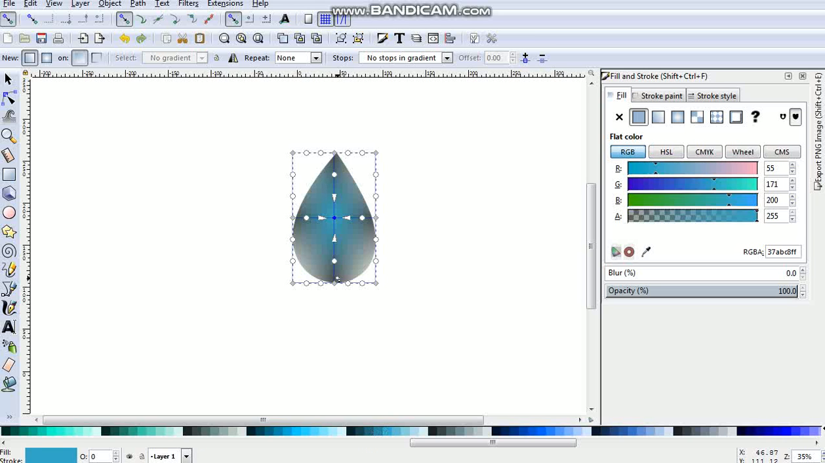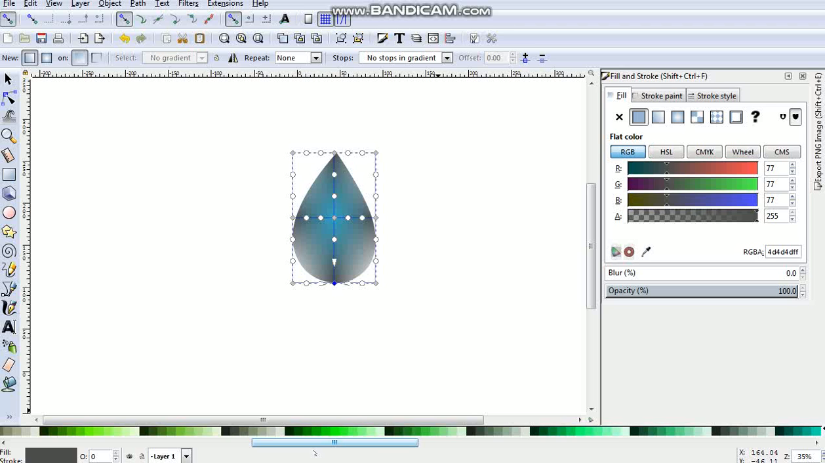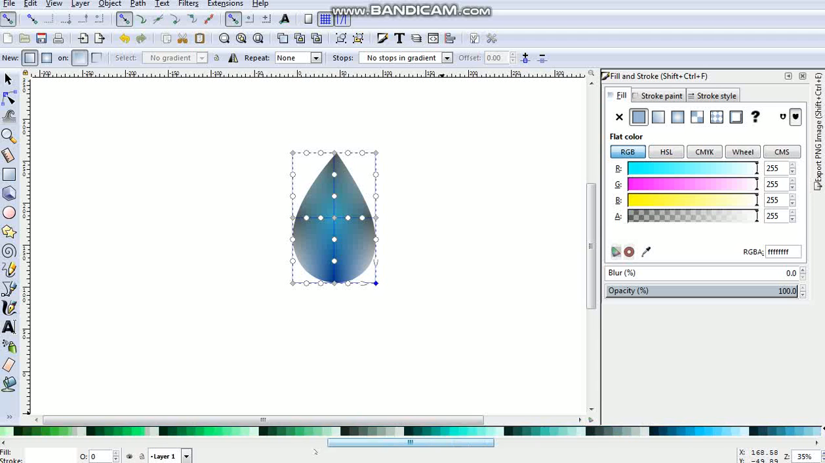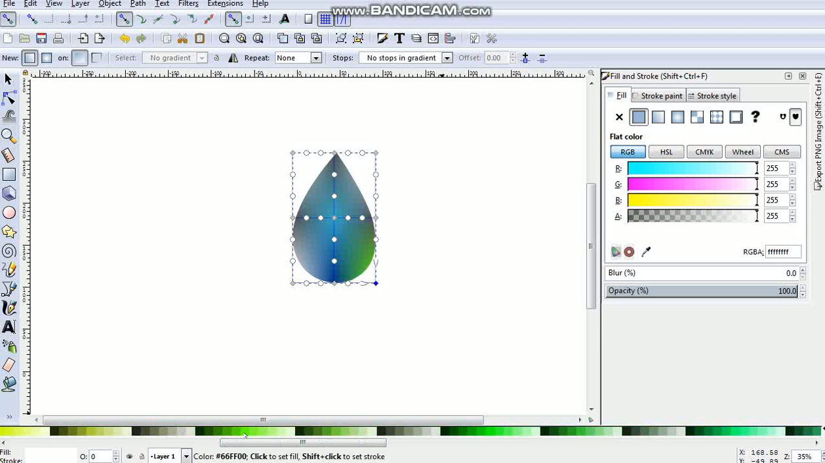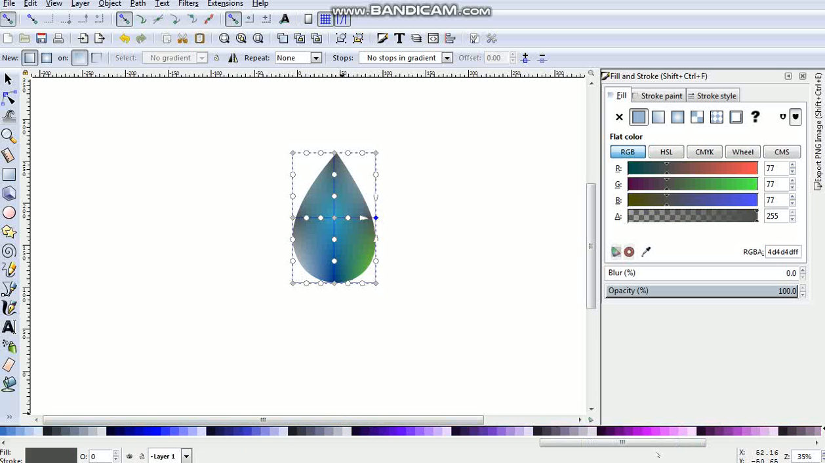In this one I will fill a dark shade of blue, and in this corner I will fill with green. Okay, I think this is perfect. In this I will fill pink color.